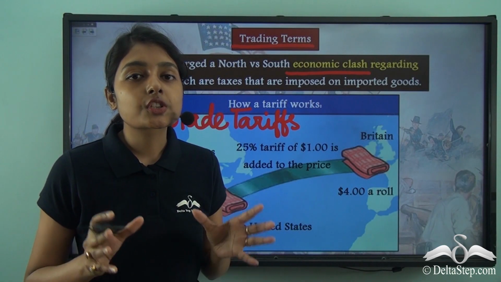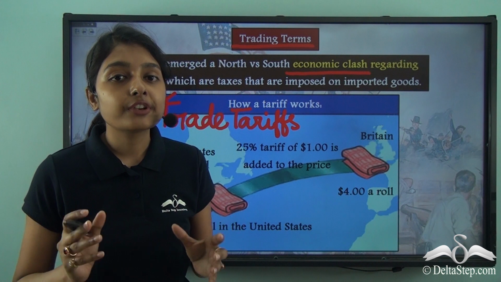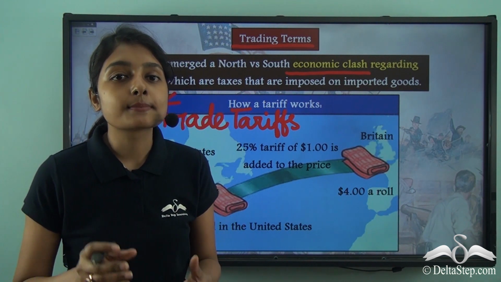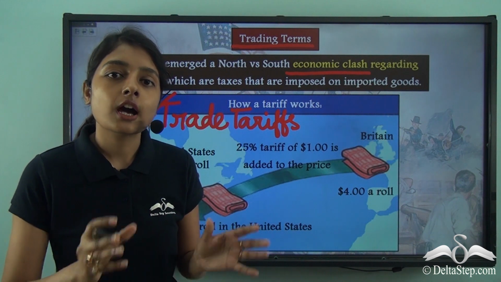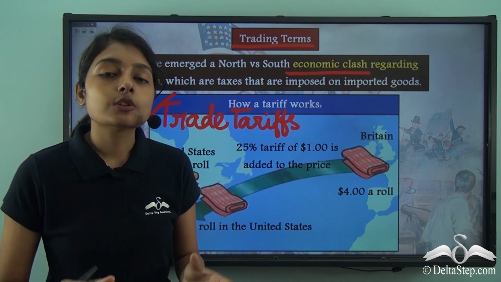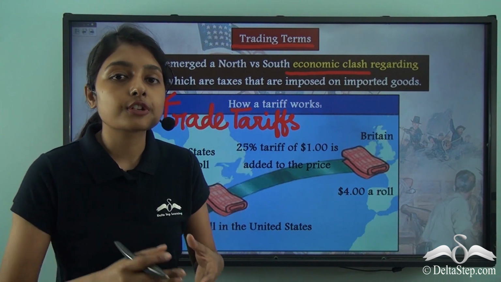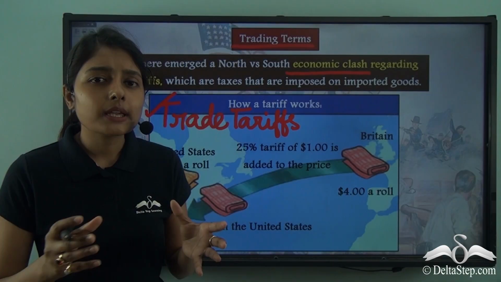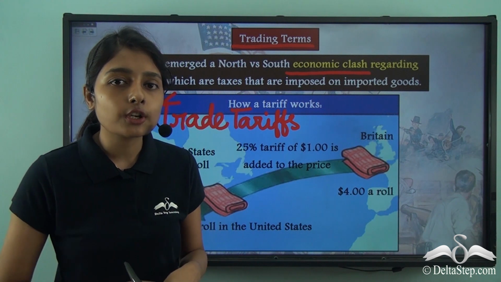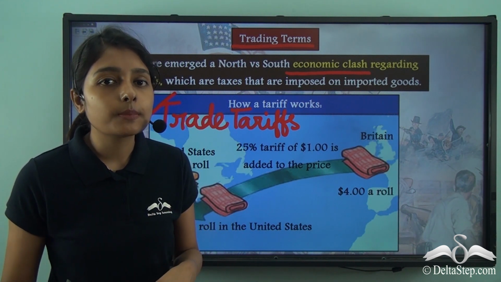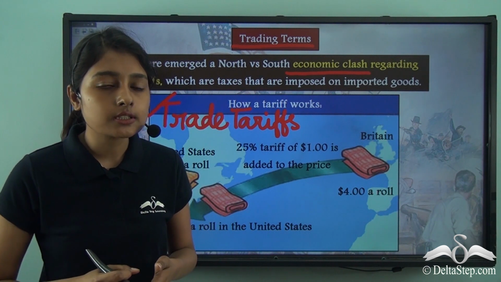Suppose you go to a store to buy a video game. Now you are getting a video game that is made in India for 100 rupees. And you are also getting a video game that is made in some foreign country for 100 rupees. Will you be willing to buy the video game that is made in India for the same price at which you will be able to get a foreign product?